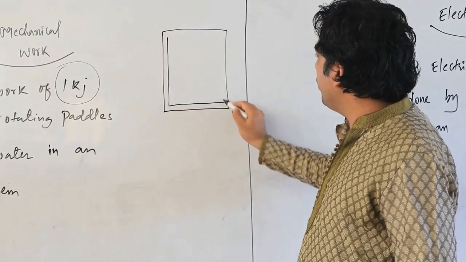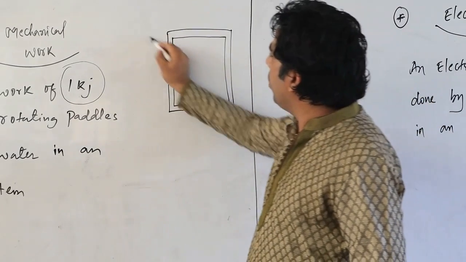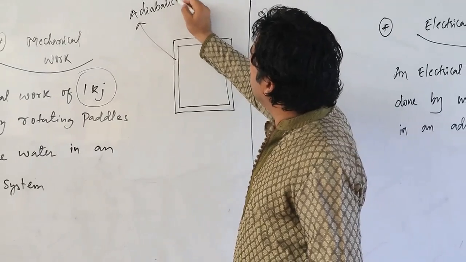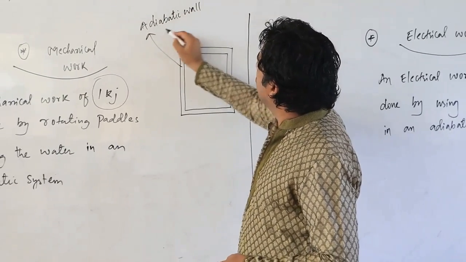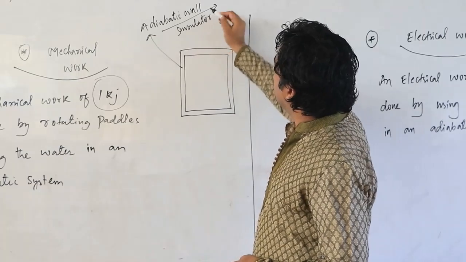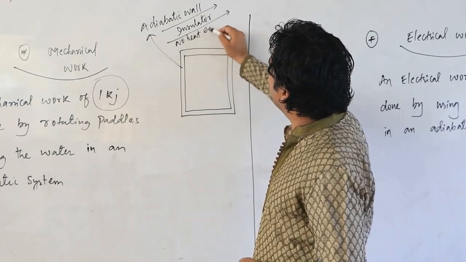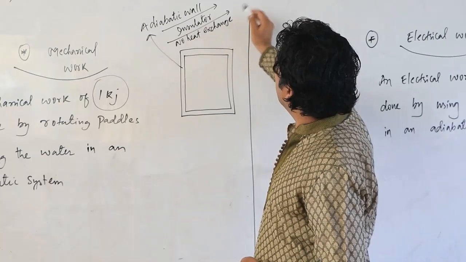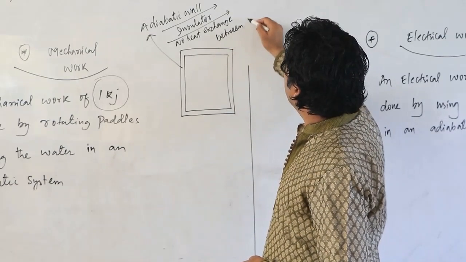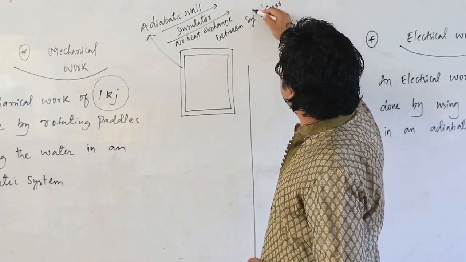Let us take one adiabatic system here. And everybody knows that the walls of the system, this wall is nothing but an adiabatic wall. Adiabatic wall means insulator. No heat exchange is possible between system and surroundings.